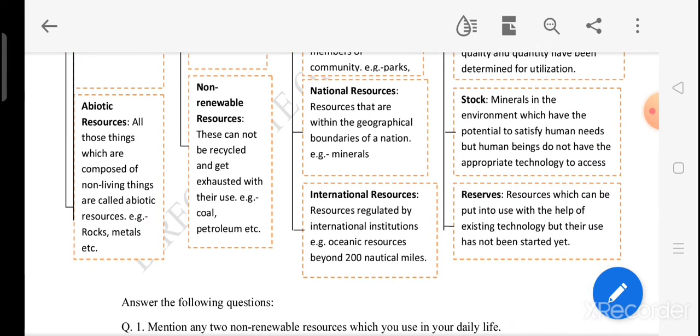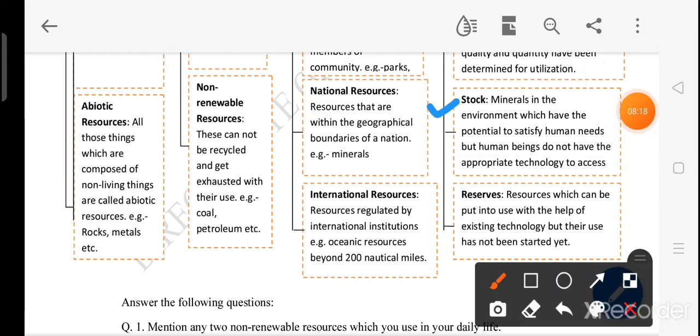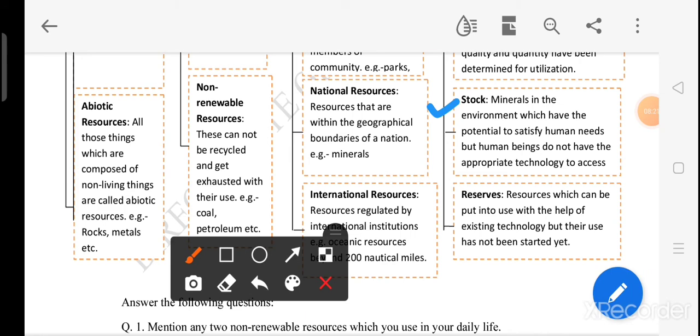Now the stocks and the reserves, minerals in the environment basically have the potential to satisfy our needs, human needs, but human beings do not have appropriate technology to use them. For example, we know the chemical formula of water, H2O. So H2O, hydrogen plus oxygen, but we do not have the technology to mix the hydrogen and oxygen and to get water. So that is the resource for the future, because we are not able to use these resources in present.